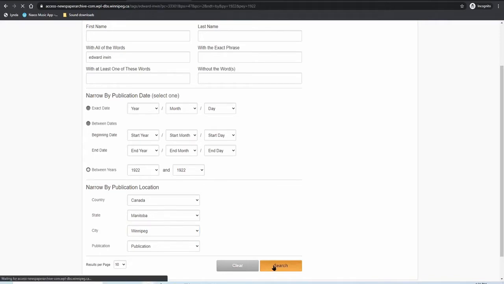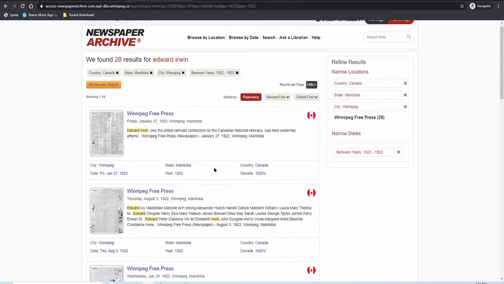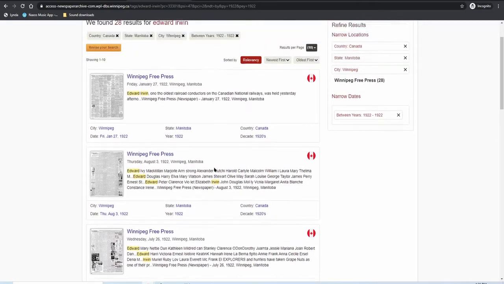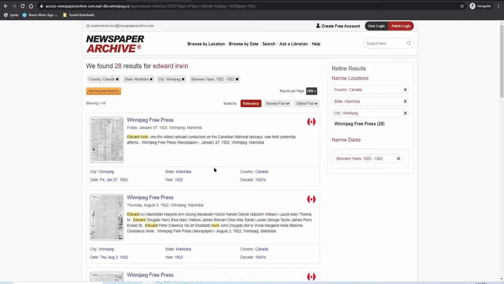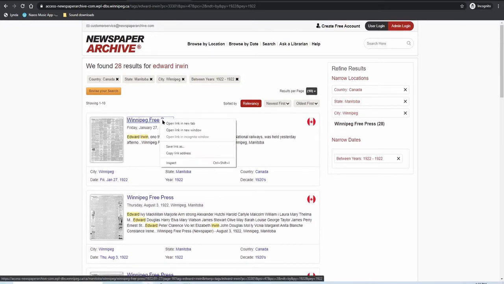After we hit search, we get 28 results that match our criteria. Each search result has a snippet of text that was derived from the stored archives via optical character recognition technology. The first listing has the names Edward and Irwin next to each other, and the other ones below it don't. So that means the top result is most likely to be helpful for our search.